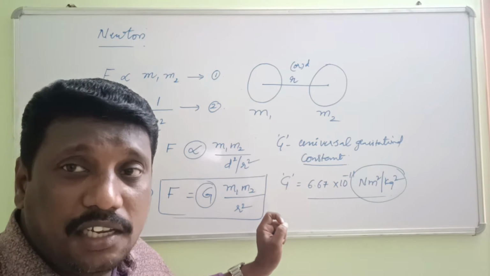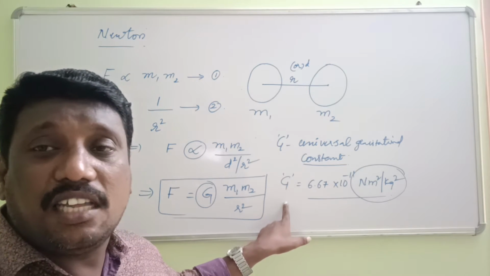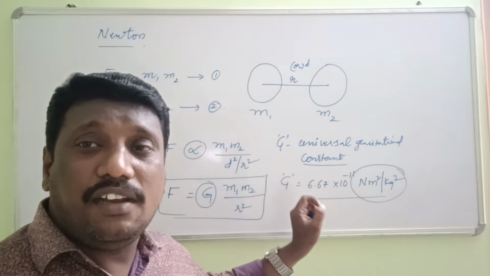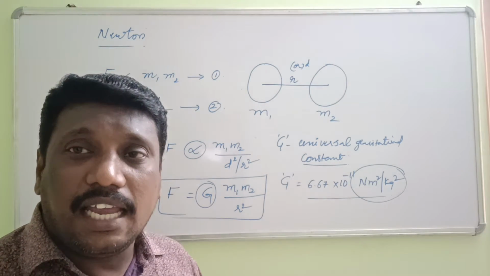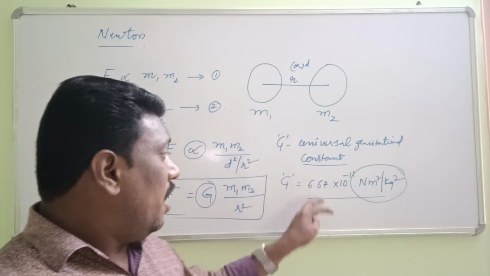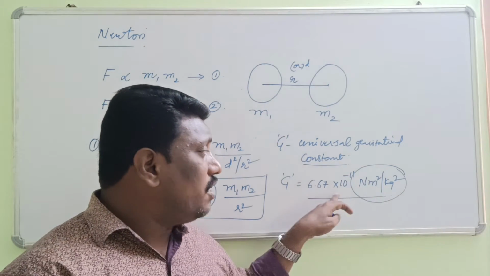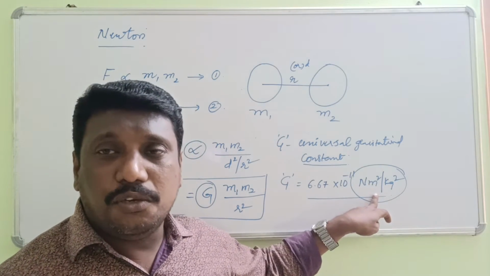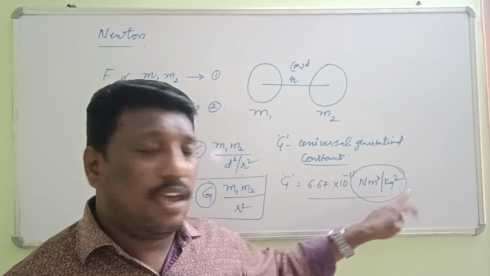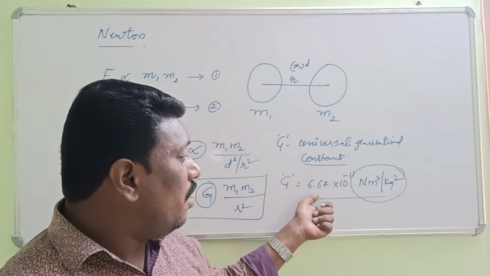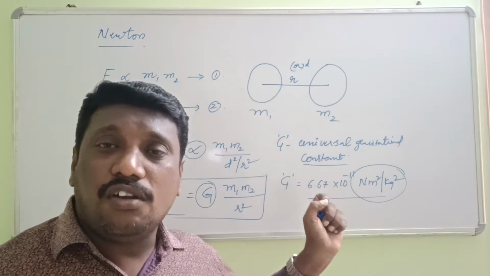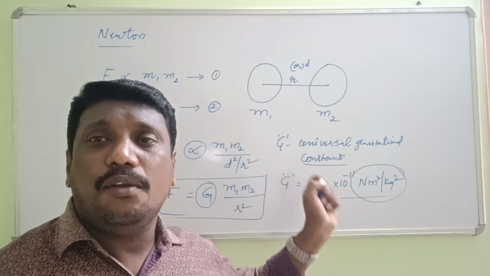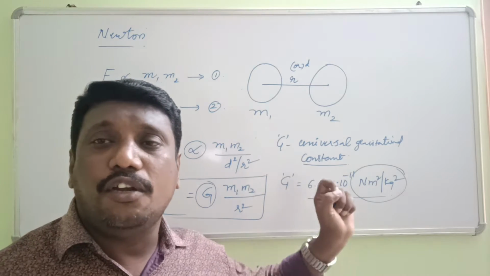So remember this point here, children. Capital G is nothing but what? Universal gravitational constant. And this always has a unit also, that is Newton meter square per kg square. And its numerical value is 6.67 into 10 power minus 11. So it is constant anywhere in the universe. So this point we need to remember.